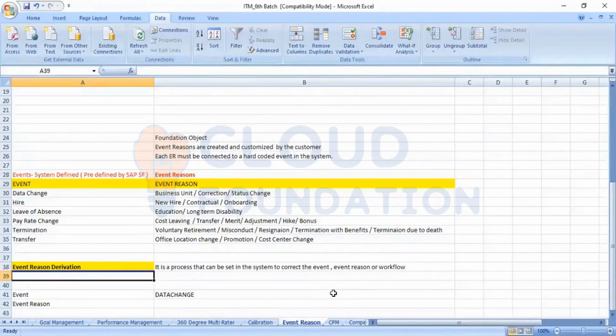Earlier, whenever we were writing a condition, all these conditions, we were also maintaining in XML, that is the event reason derivation XML. We discussed in the data model that seven data models are there. Out of that, three data models are not in use. One of the data models was the event reason derivation XML. Now, in the month of, not this release but the previous release in 2022, this data model, this XML, has been deprecated. Now we are not using this XML.